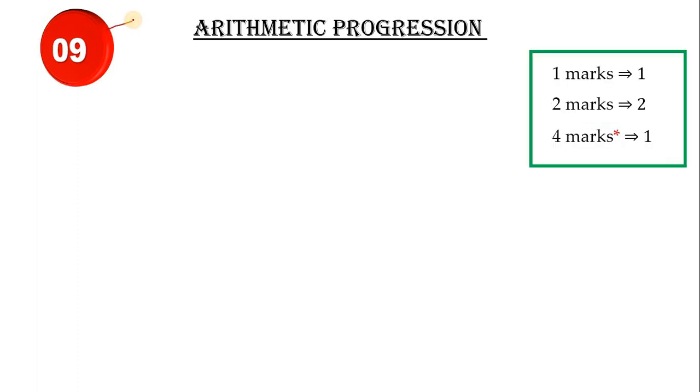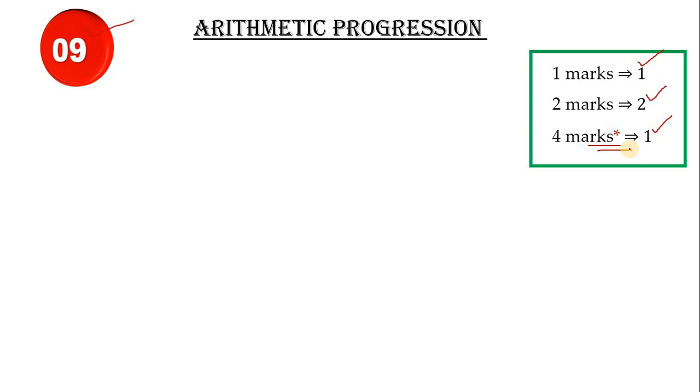Next, let me discuss chapter-wise what all the important concepts will be. The first chapter is arithmetic progression, children. From arithmetic progression, as I said, 9 marks will come for your exam. Which kind of marks? 1 mark 1 question, 2 mark 2 questions, and 4 mark 1 question will be there, children. And I have mentioned a star that says you have a choice question in 4 marks from this chapter.